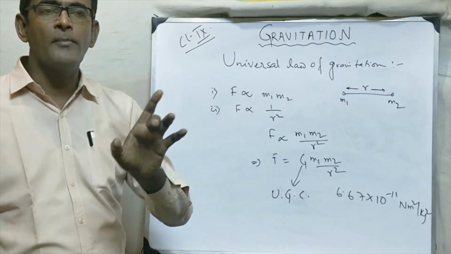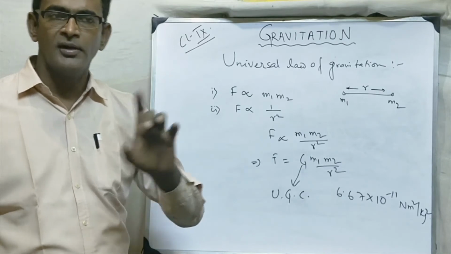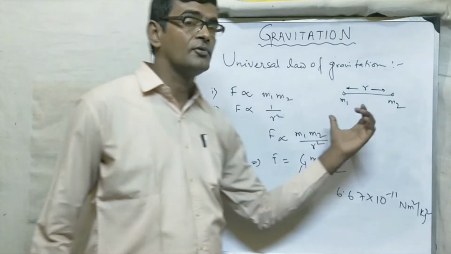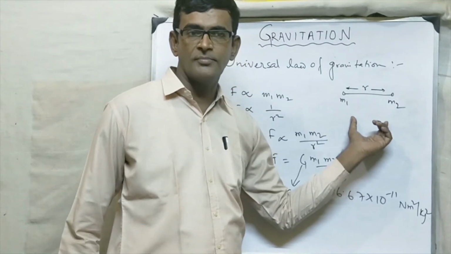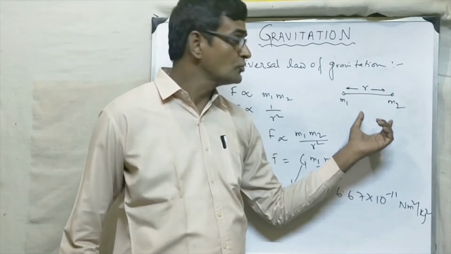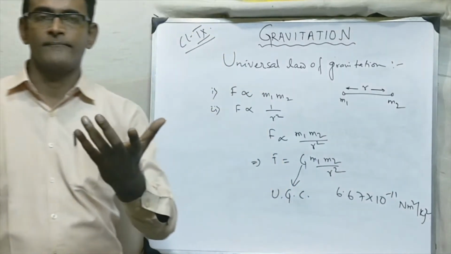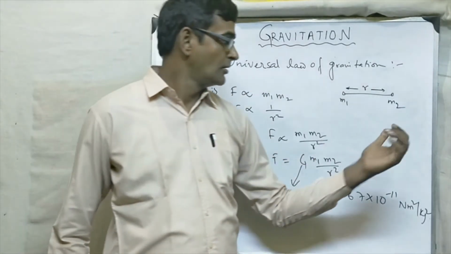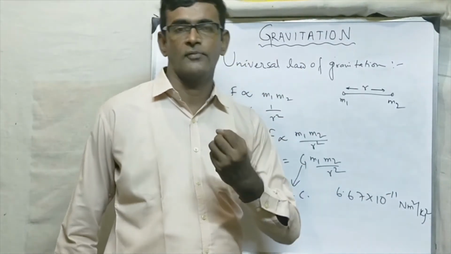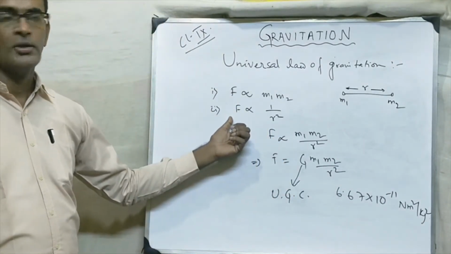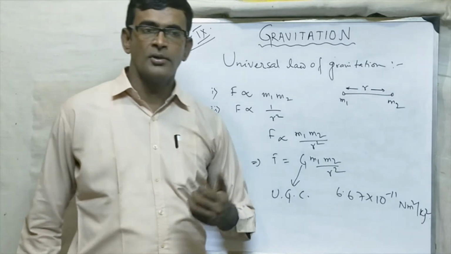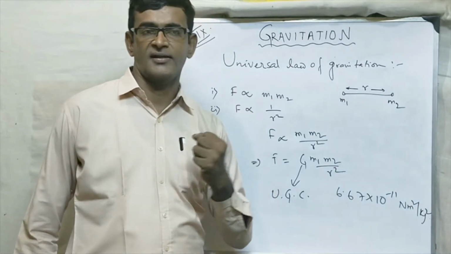We have two types of magnetic poles, North Pole and South Pole, attraction and repulsion. But do we have two types of masses? Is there anything called positive mass and negative mass? No. So mass is always of the same type, and as a result, we have only one type of force, and that is always attractive. So gravitational force is always attractive.